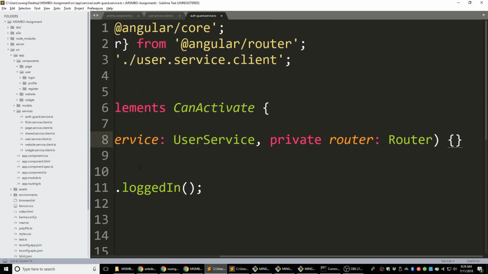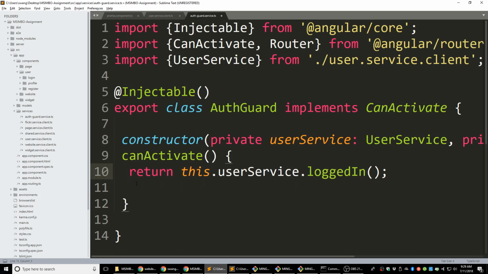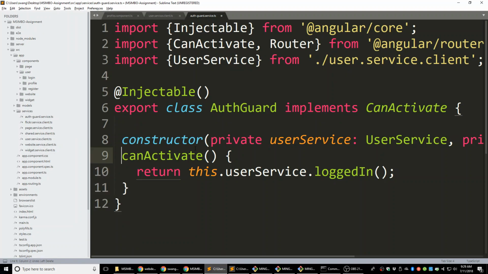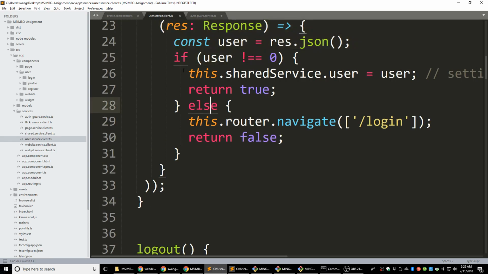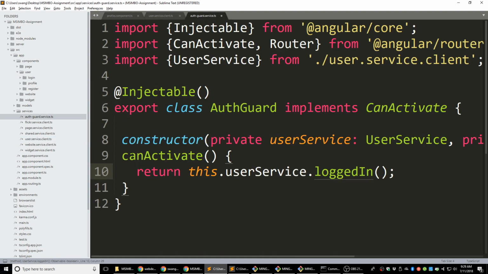And in the file, we only have one function. It's called can activate. Every time we call this function, we're going to return this user service's logged in function. The logged in function, remember, is going to return either a true or false. It's a function we just created. If we found this user it returns true, otherwise it returns false. So when this can activate function gets a true, that means yes, you can go to that page. When it returns a false, no, you cannot go to that page.